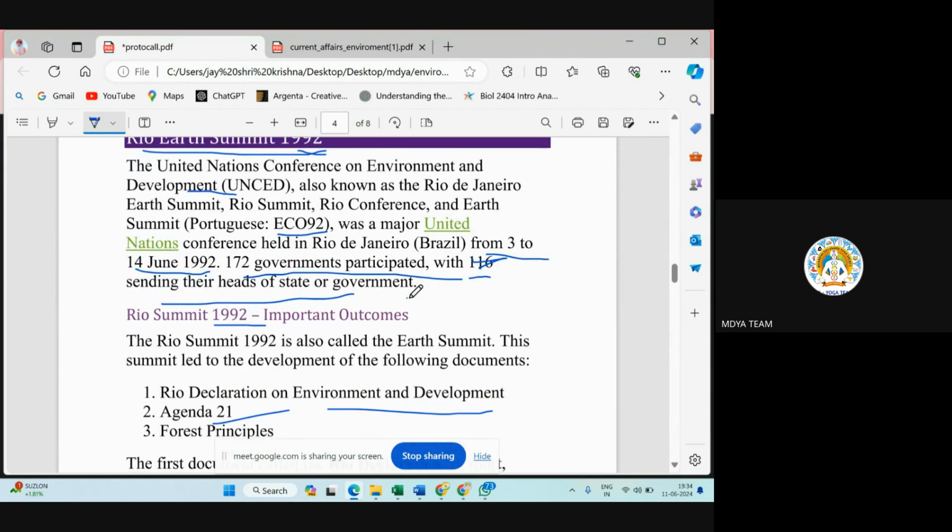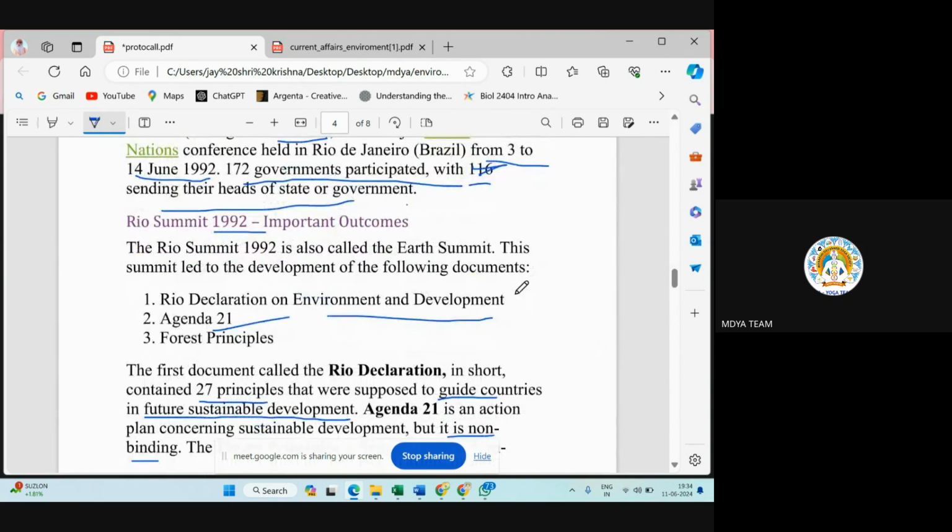In the Rio Earth Summit 1992, three most important things were there. First one is the Rio Declaration on Environment and Development. What is this Rio Declaration?